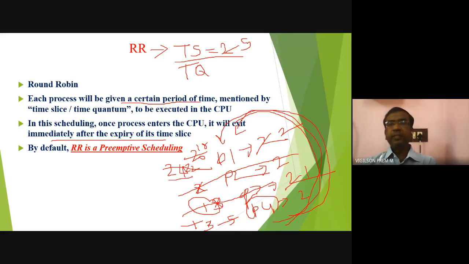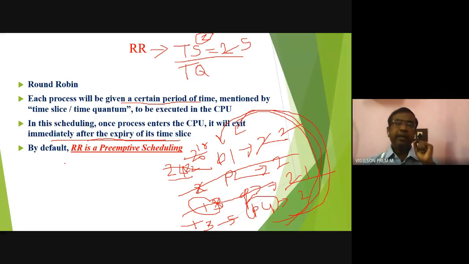If allotted time is 5 seconds and required time is 2 seconds, after 2 seconds it will exit, that's all. As long as the process still needs CPU, it has to exit for the next round, once the time slice expires.